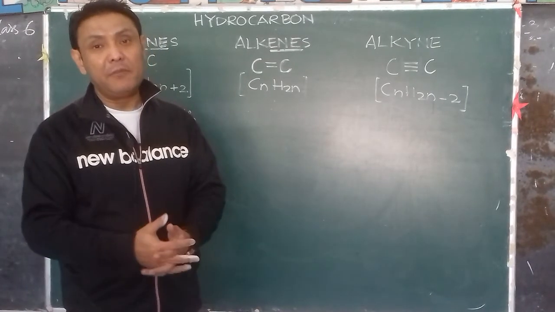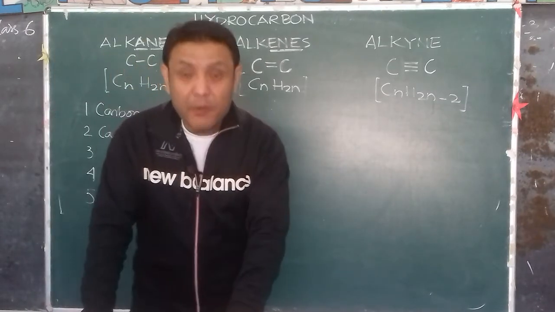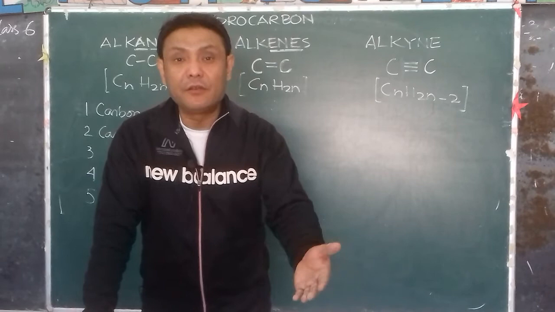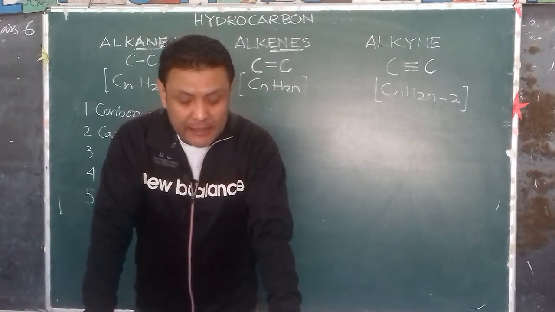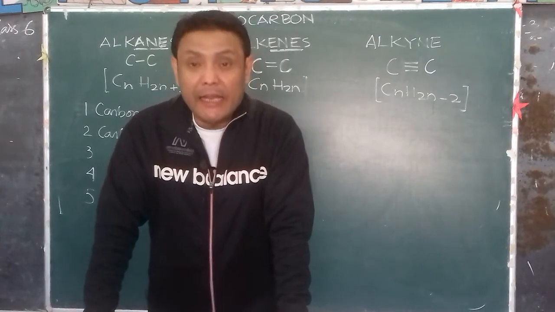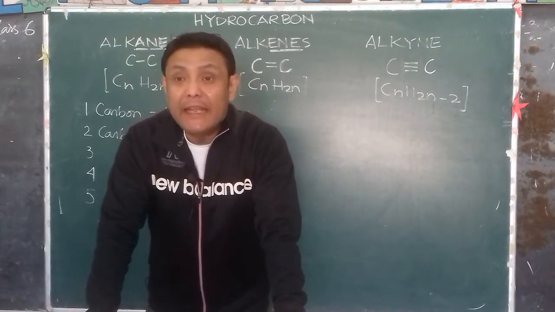You can name anything, isn't it? It's because it's a common name. So a common name does not have any scientific reason or way of naming things. Therefore, ethene is known as ethylene. Propene is known as propylene.